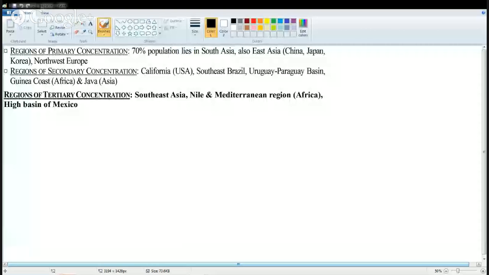Now let's understand the concept here. We'll be seeing the ecumene regions once again. As we can see here, there are regions of primary, secondary and tertiary concentration. The primary concentration region has more than 70% of the population, like Southeast Asia, East Asia, Northwest Europe, as we already discussed. Then you have the secondary concentration areas, which are California, Brazil, Uruguay, Paraguay, Guyana, parts of Africa, and Java in Asia. Then you have tertiary concentration, like countries in Southeast Asia. You have the Nile and Mediterranean region and the high basins of Mexico.